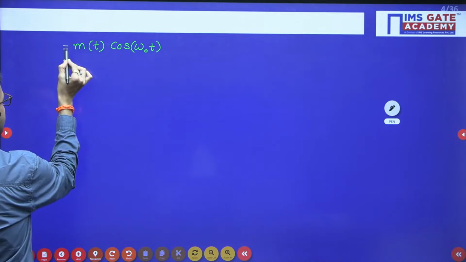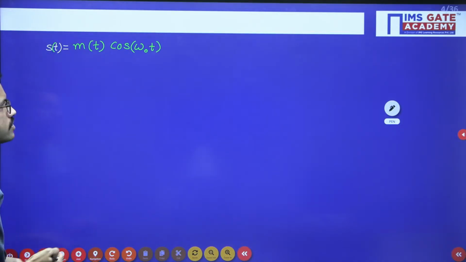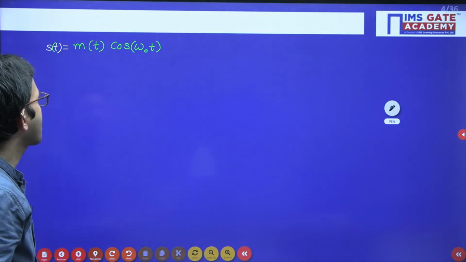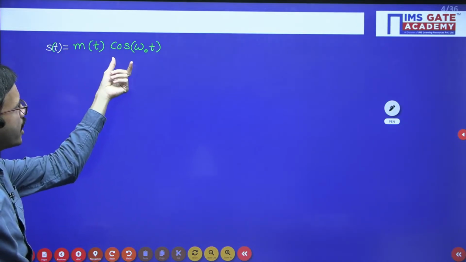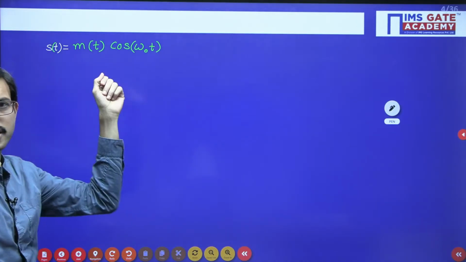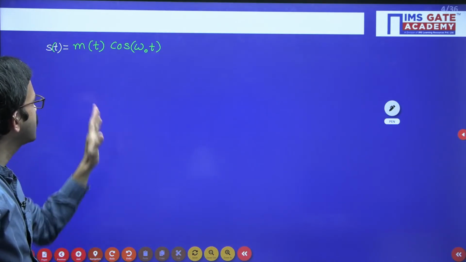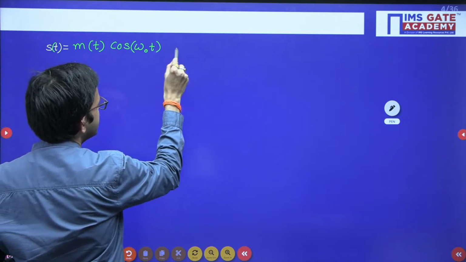This particular signal represents the equation of which modulation technique? Here you are having message signal m of t and here you are having cos omega naught t. So it is just the product of two signals, message signal and carrier signal, which is nothing but your DSBSC.